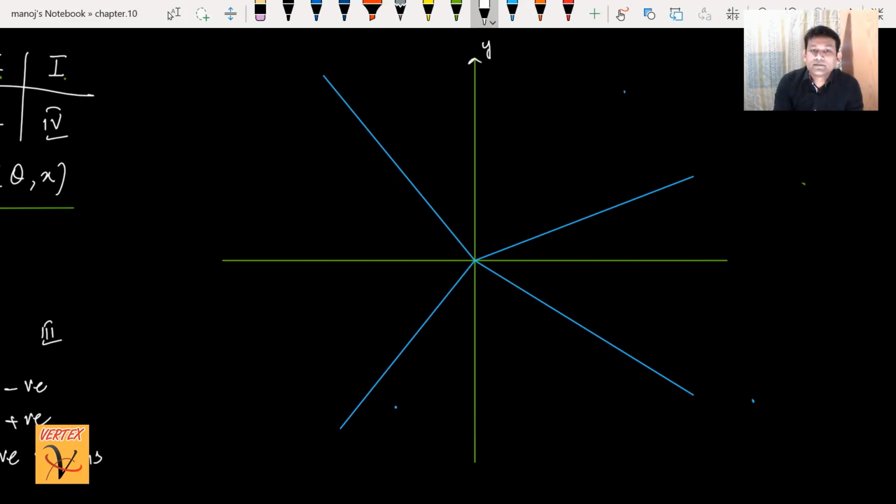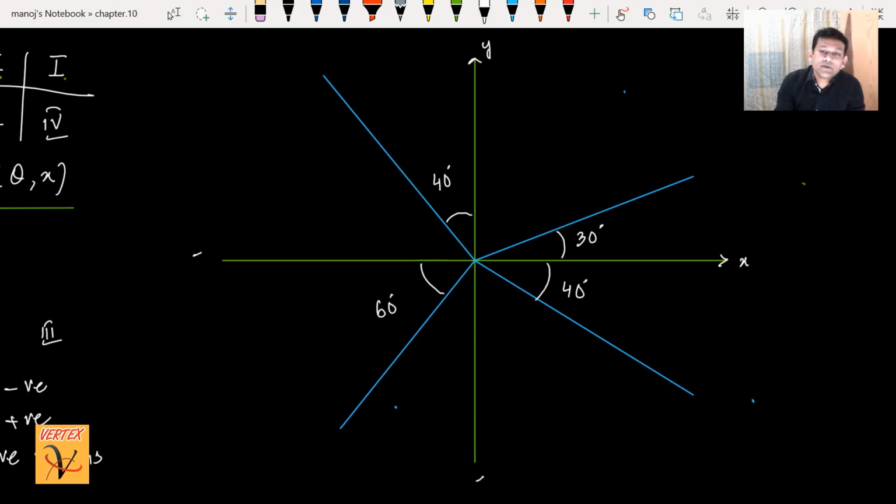Y-axis positive, x-axis positive, x-axis negative, and y-axis negative. We can decide this angle is 30 degrees, this angle is about 40 with the y-axis, this is about 60 degrees, and this angle is about 40 degrees.